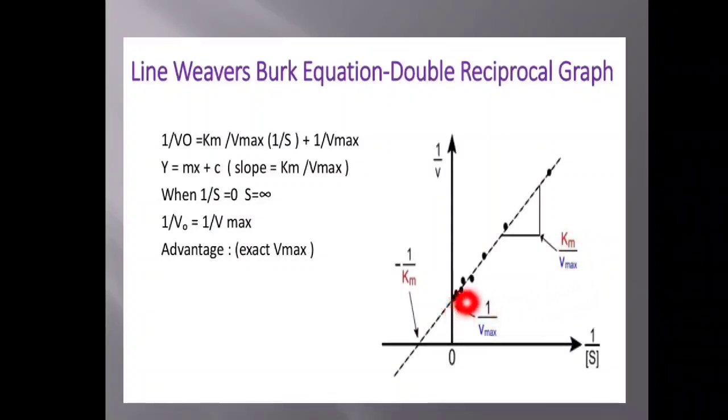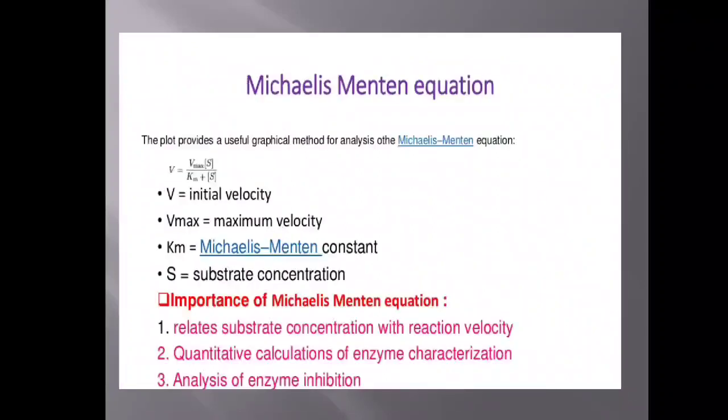And if we extend this straight line to the x-axis, it meets the x-axis at minus 1 over Km. These are the important things related to the Lineweaver-Burk plot method. This is one of the methods from which the Michaelis Menten constant can be determined. Let us see what that Michaelis Menten constant is and how it is related to the other things.